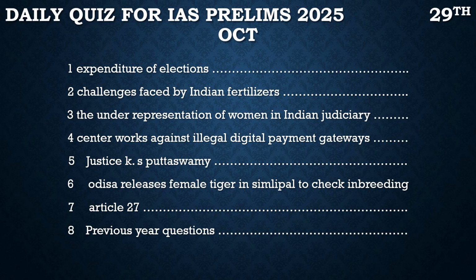If we look at the data, the election expenditure in the US is said to be $16 billion, or we can say 1,36,000 crore rupees. And if we look at the same with respect to India, it was 1 lakh crore in the 2019 elections. So we can directly say that contesting elections is not that easy now, because it needs a lot of expenditure. It is very expensive now.